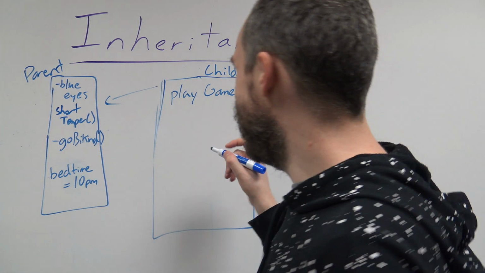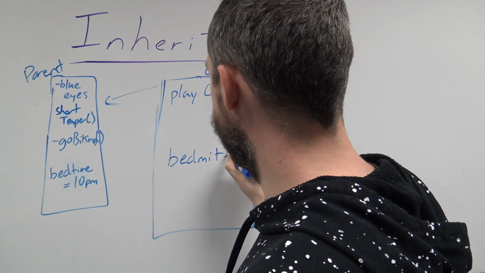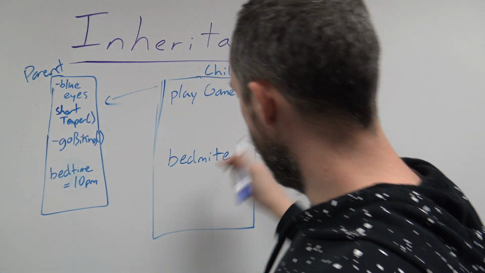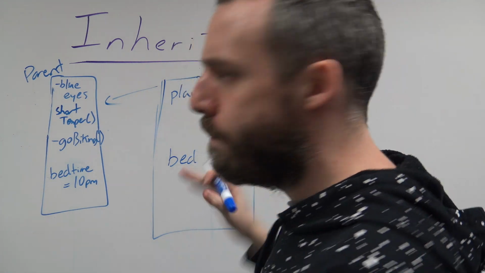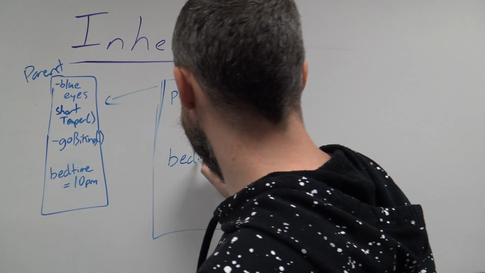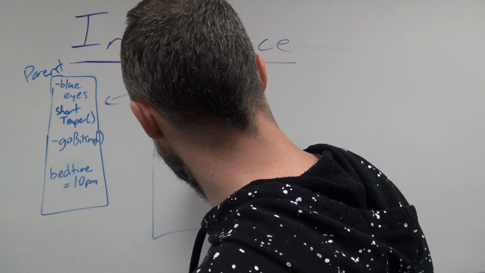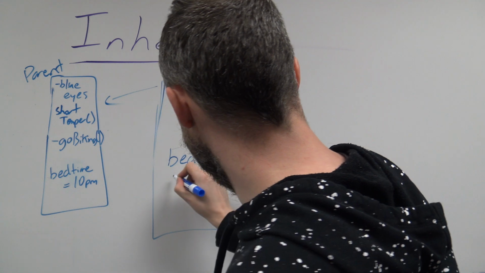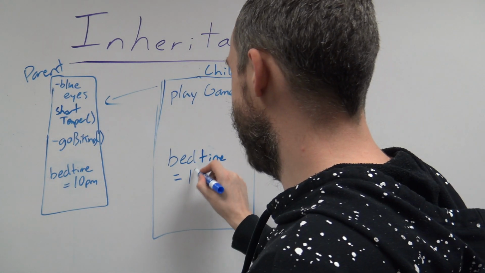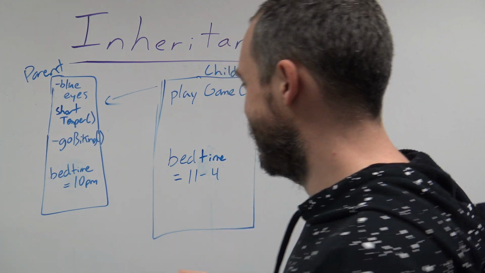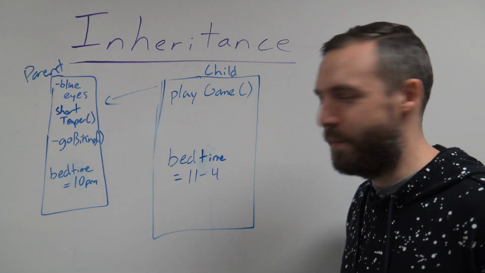But for me, as a child, over time, through lack of discipline and just preference, what did I say? Bedtime. Apparently I need to sleep more. My bedtime is a little more flexible. It's like 11 to 4. It could be any time in that range. I like to stay up late, and it's pretty flexible.